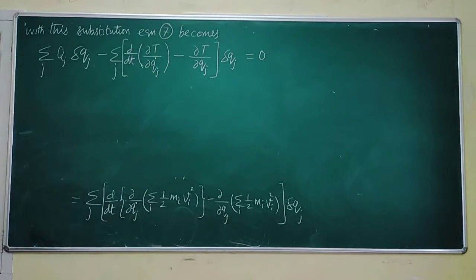Equation 7 had a sigma j Qj del qj minus sigma i p dot i dou ri by dou qj into del qj.